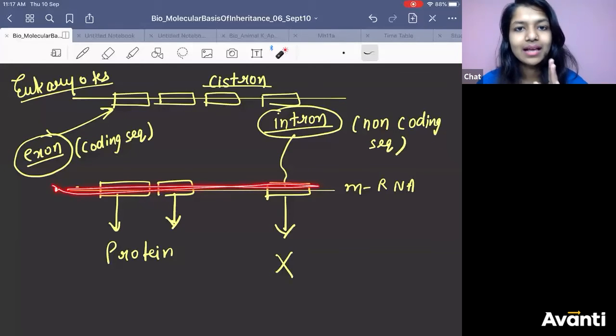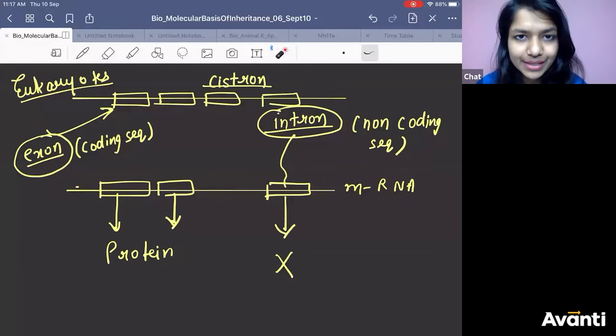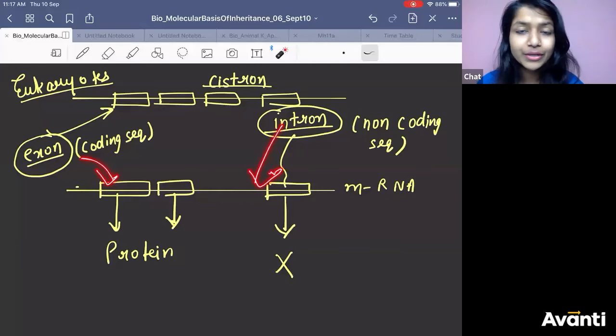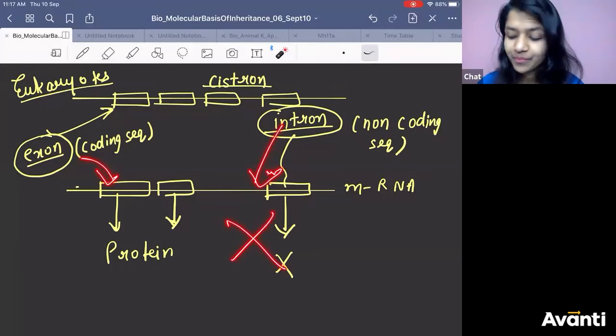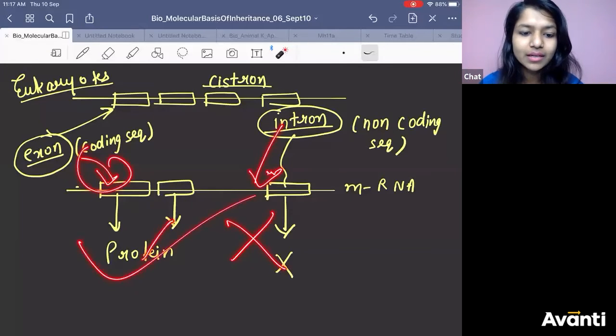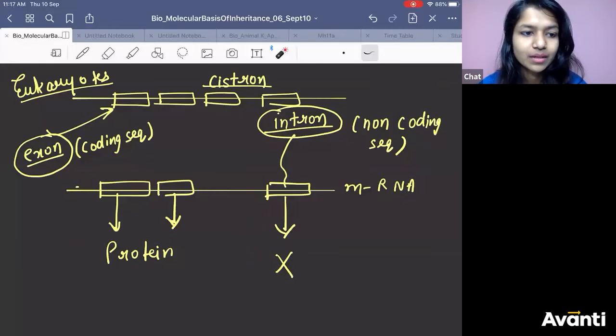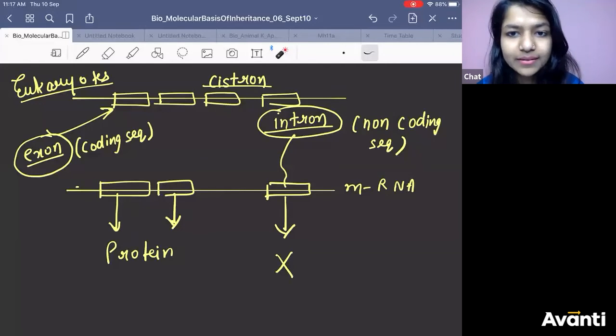Exon will also come, intron will also come, but intron will not make the protein. Exon will make the protein. Mahavirya is asking, ma'am, exon and intron, will it be present on the template strand? What do you think?